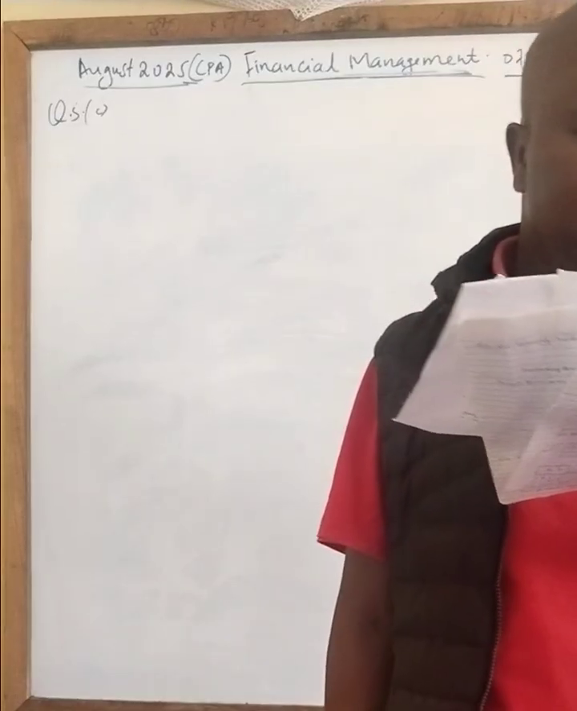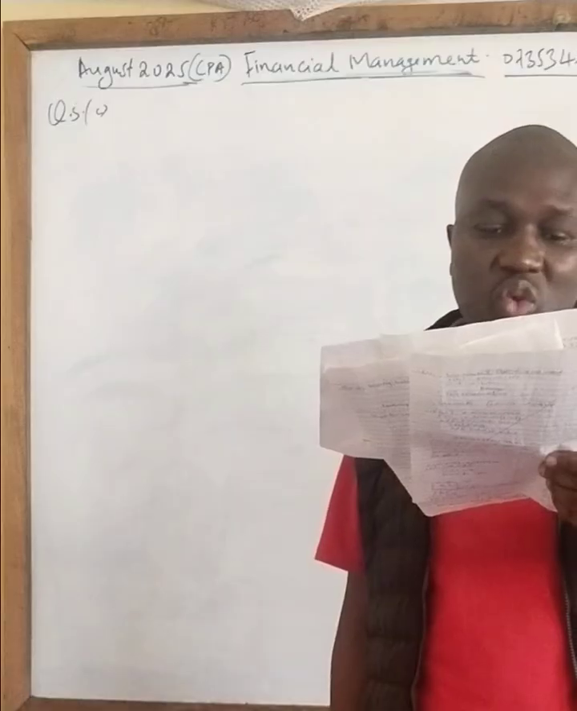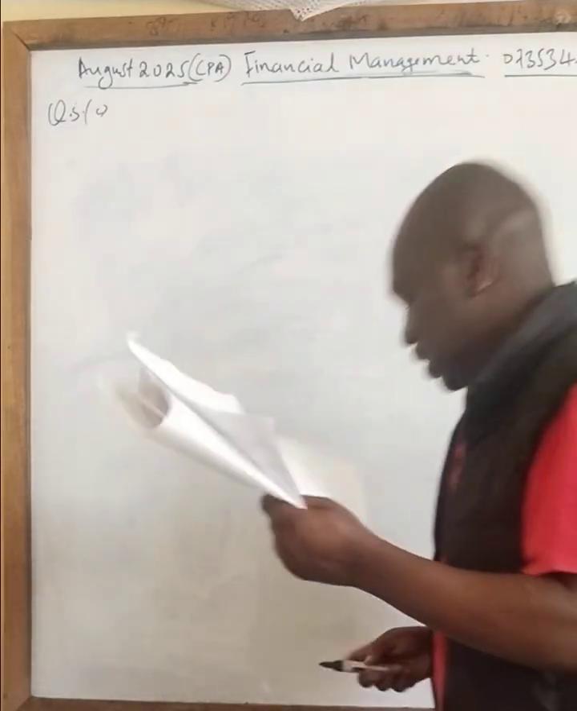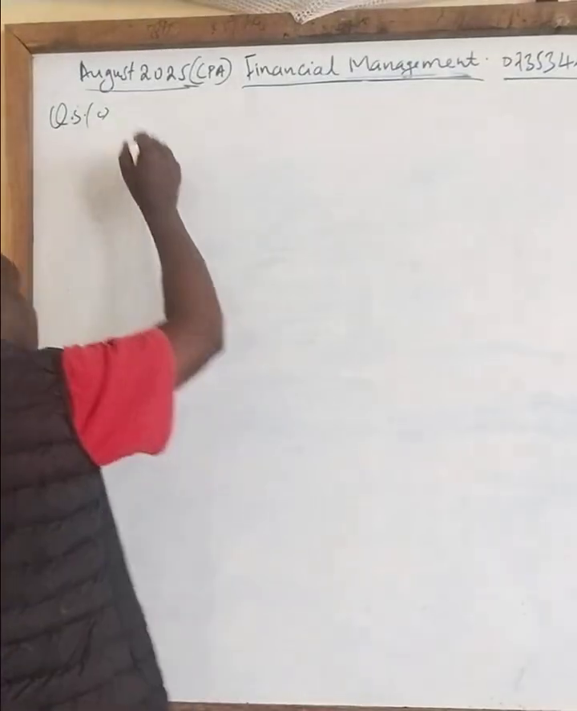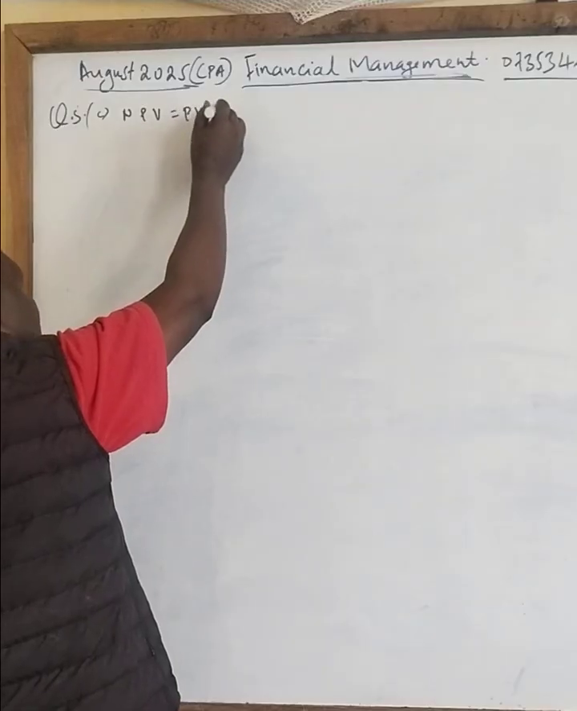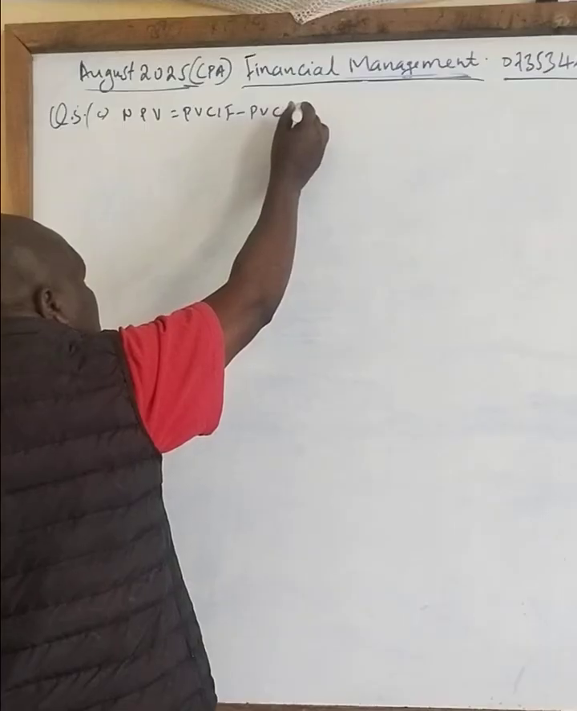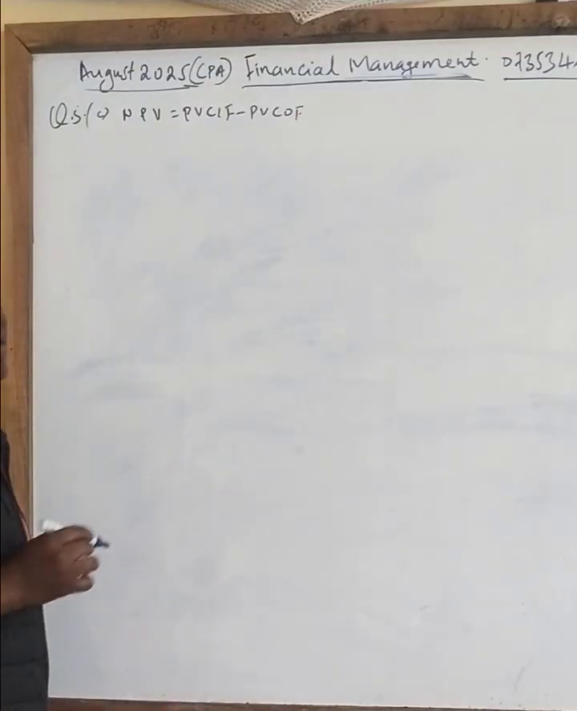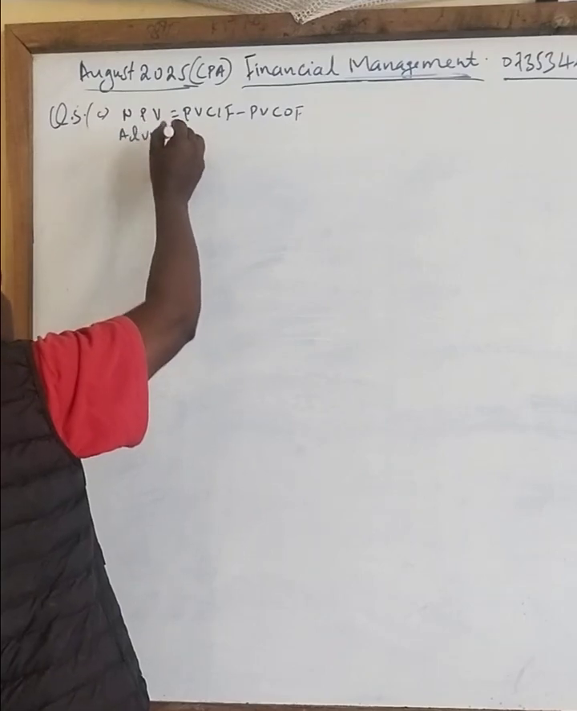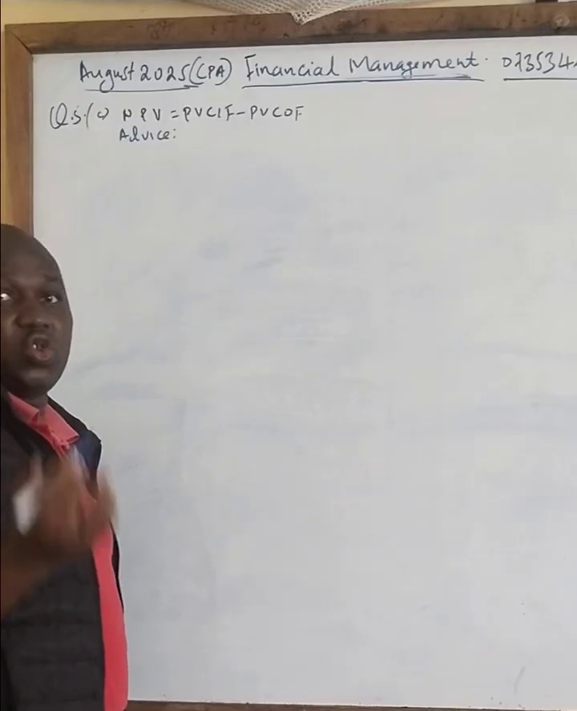Required, compute the net present value of the project, and advise on whether the tractor should be purchased. So in this case, we have to calculate the net present value, which is given by present value cash inflow minus present value cash outflow. Once we have done that, we come now and give the advice. Okay? This advice can either be to reject or to purchase.